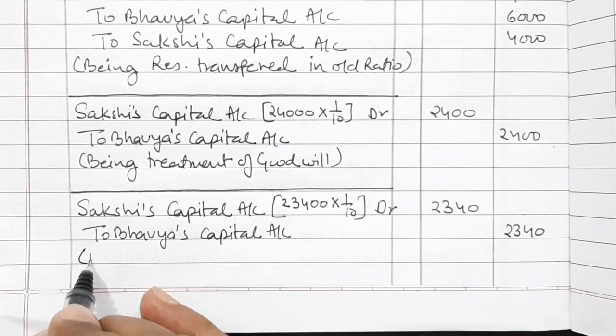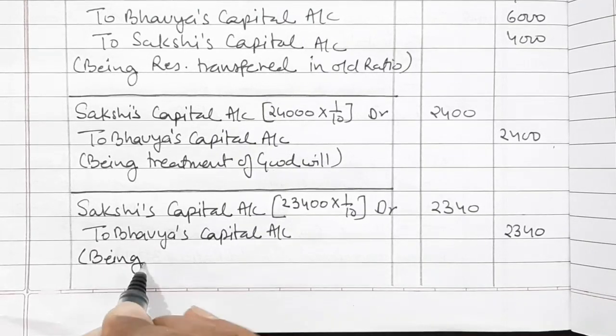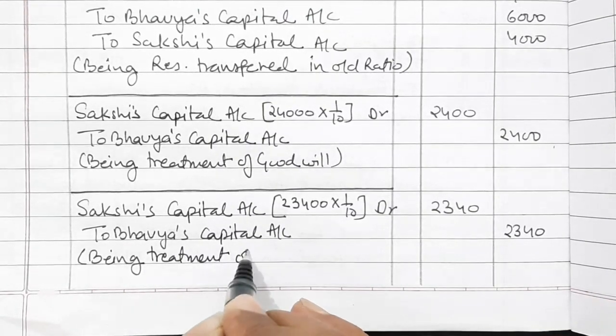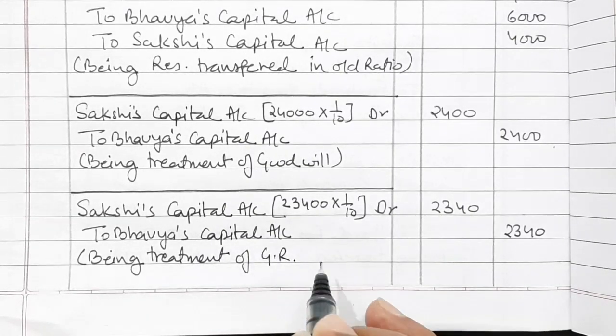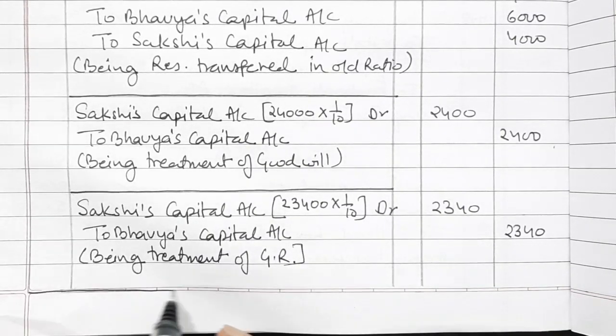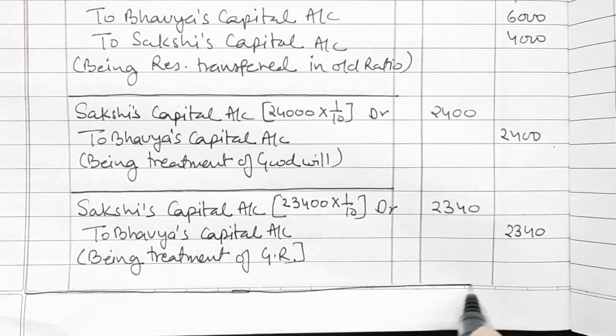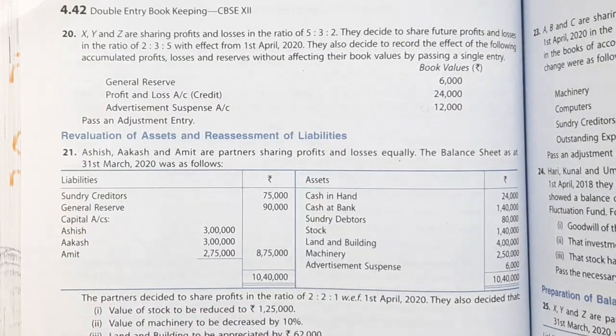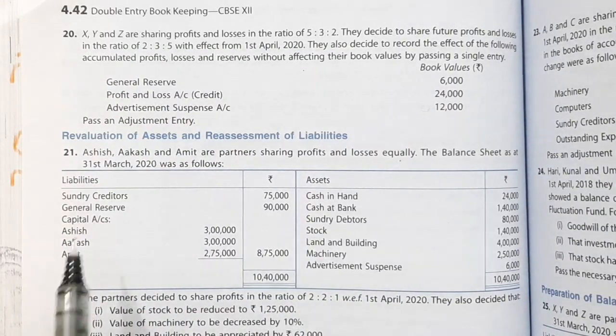Two, 340 being treatment of general reserve. So that is the solution for question number 19. Let us see the next question. Let us see question number 20.